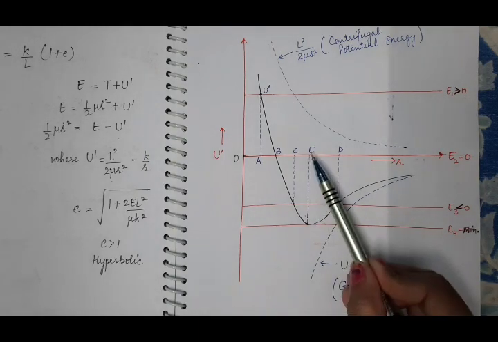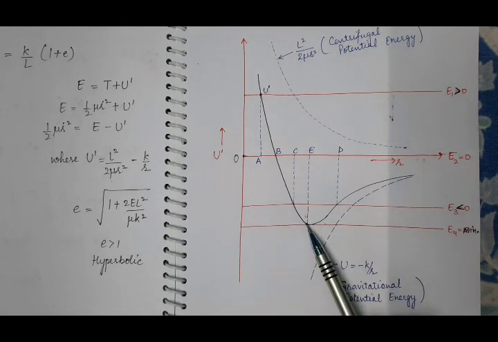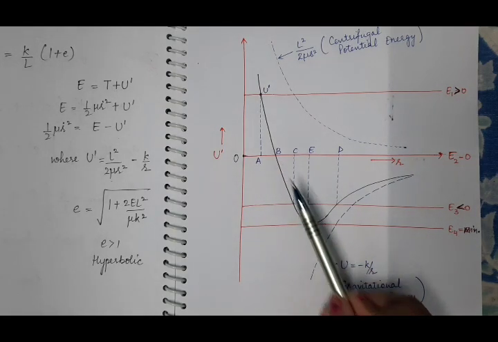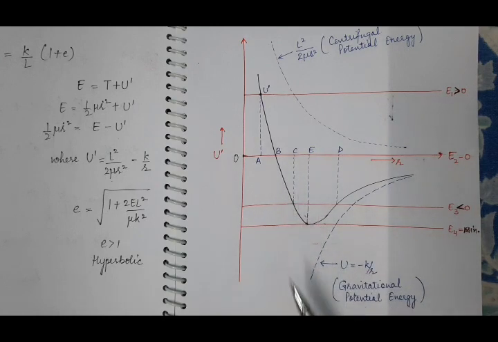At point E, the effective potential energy becomes minimum, so its radial kinetic energy will be maximum. Then it starts becoming less negative, meaning U dash is increasing, so its radial kinetic energy will decrease.